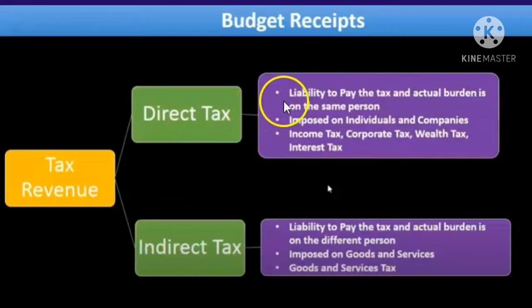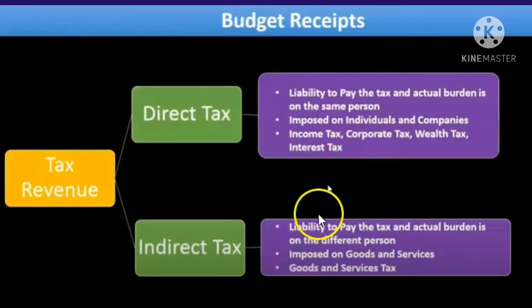So under direct tax, we can say liability to pay the tax and actual burden is on the same person. The second point is it is imposed on individuals and companies. And the third point is the examples, that is income tax, corporate tax, wealth tax and interest tax. So these are the liabilities to the individual or certain companies. So that's known as what? A direct tax. There the government collects the tax from the individuals or companies.